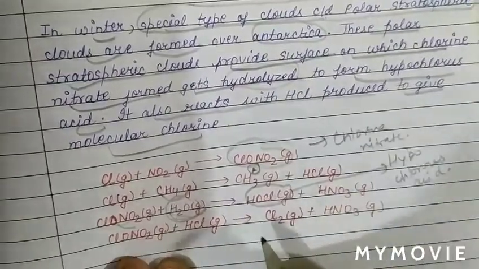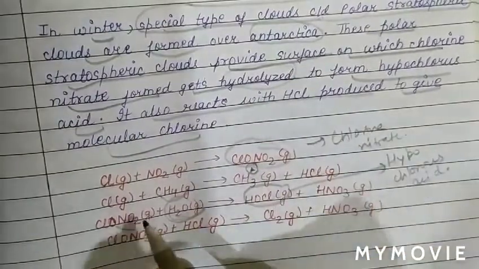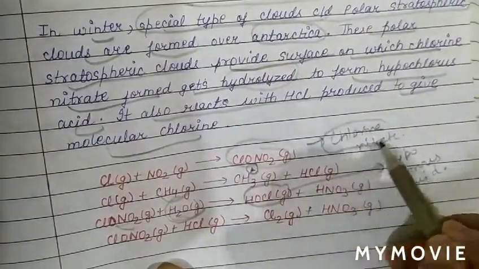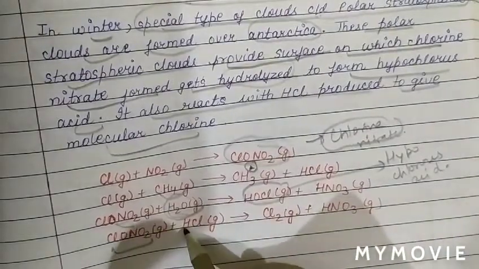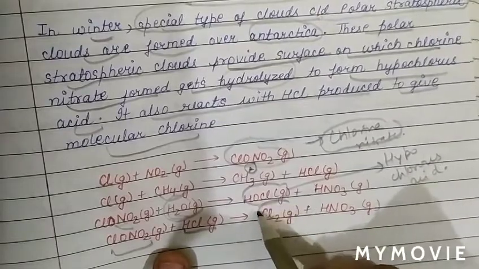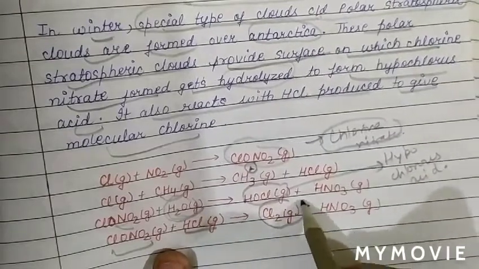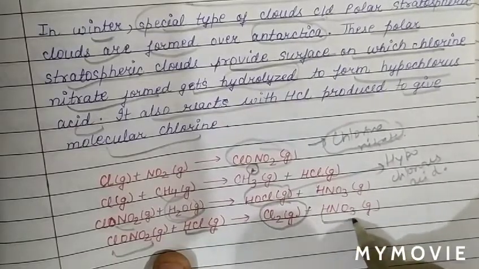Now again, this chlorine nitrate also reacts with HCl and produces molecular Cl2 gas along with nitric acid as a byproduct.